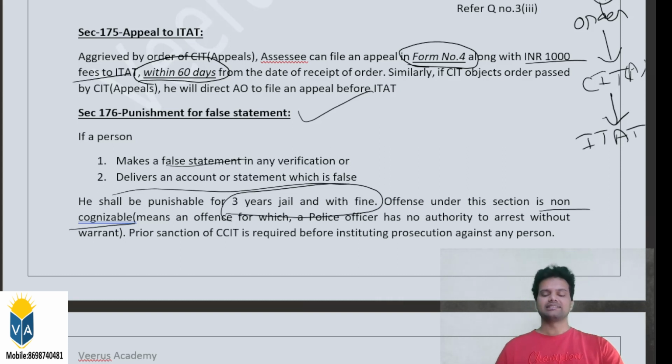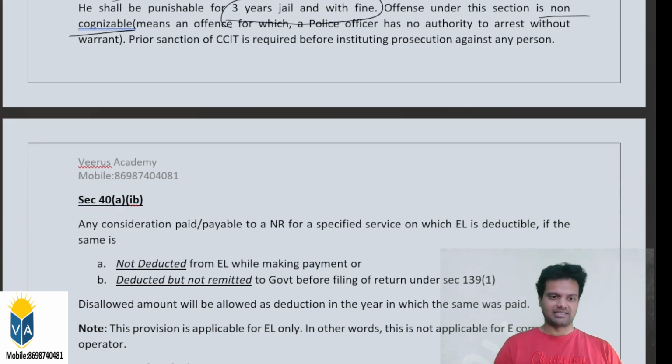But in these cases, these are non-cognizable offences. That means without the approval of the CCIT, these prosecution proceedings won't be initiated against the SSC. The police authority cannot directly put him into jail without the approval of the CCIT, and there is a procedural thing. These are non-cognizable. There should be an arrest warrant in these cases. These are extreme cases. So that is what section 176 is.